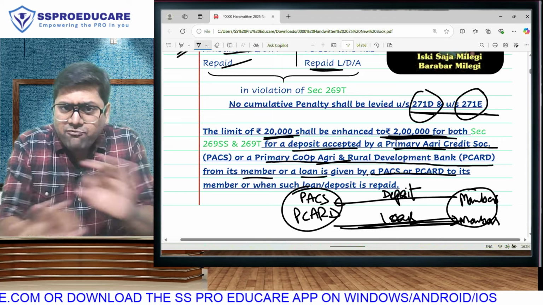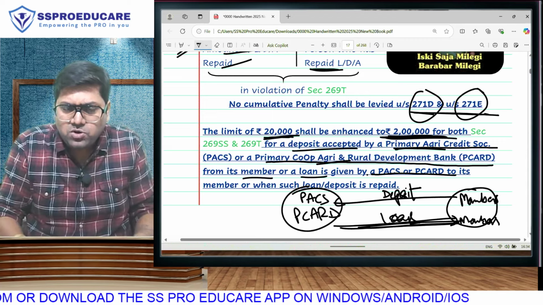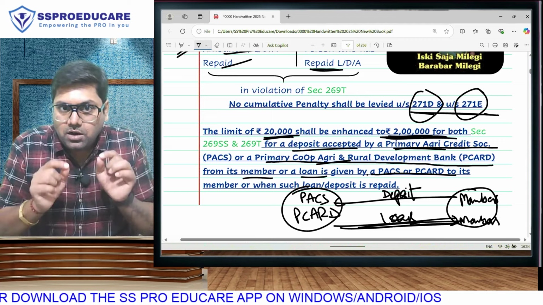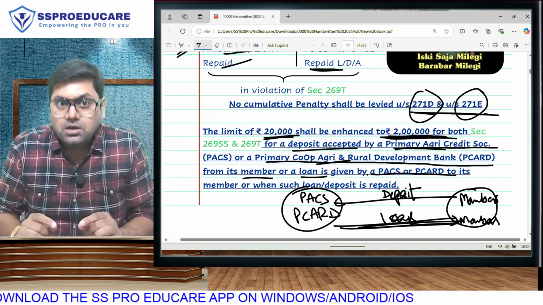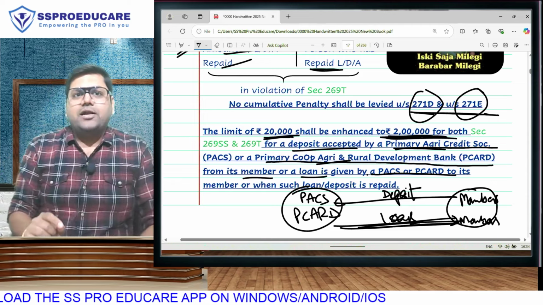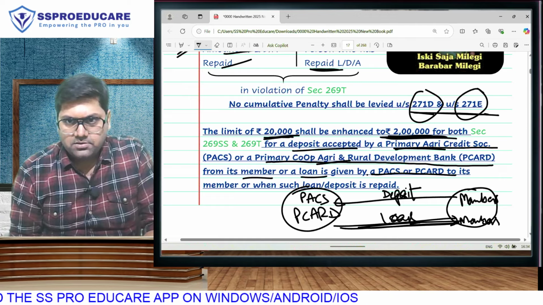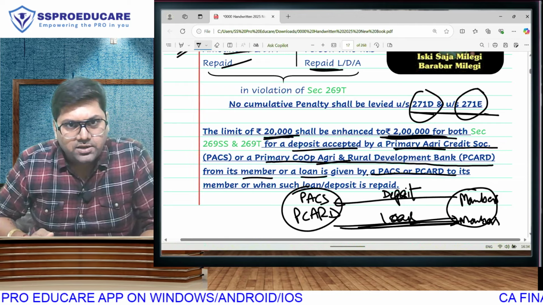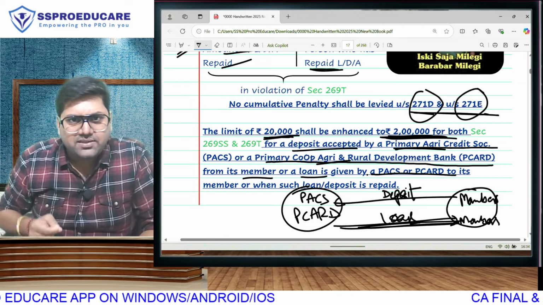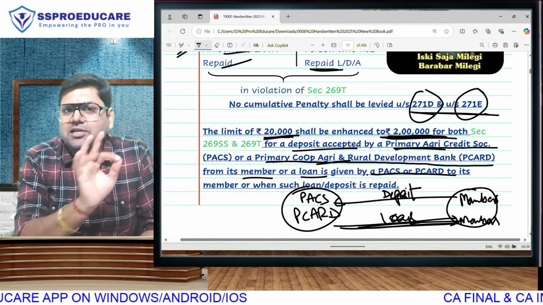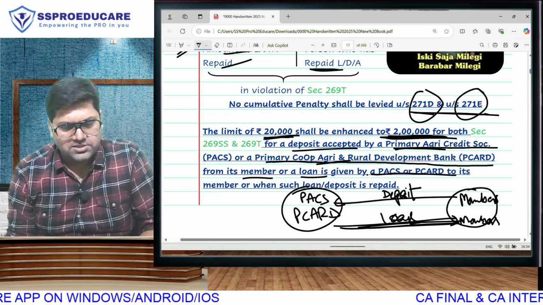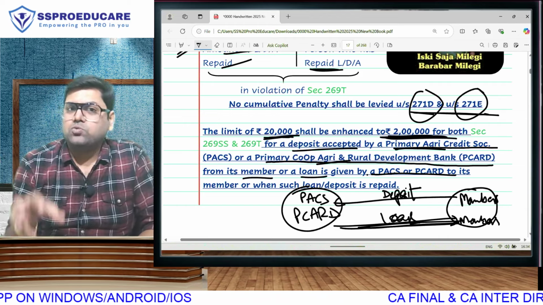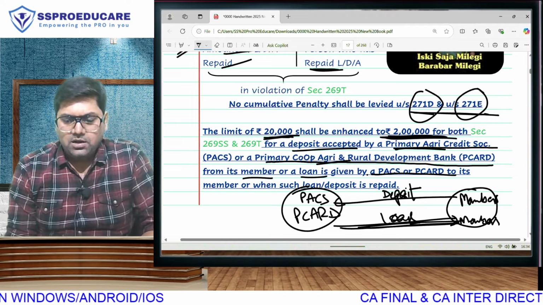We are doing everything from the CA Final textbook, the handwritten book, the book with memes, and all the content of CA Inter is also covered here. So every time I start a new lecture, I am going to continue in the order. I am going to be doing everything that is in this book. As a CA Final student, you have to watch the full lecture from start to end. For the CA Inter students, whatever is the relevant part, I will cover.